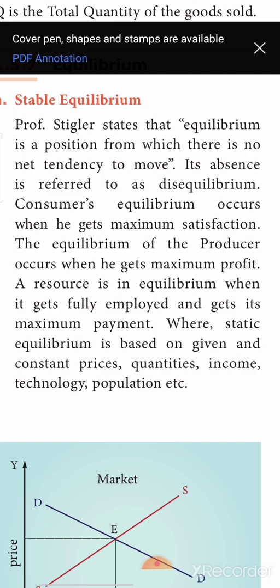Again, the consumer's equilibrium is attained at the place where the consumer gets maximum satisfaction. Likewise, a producer attains equilibrium at the point or the position where he gets the maximum benefit. Okay, maximum benefit for the product that he is selling.